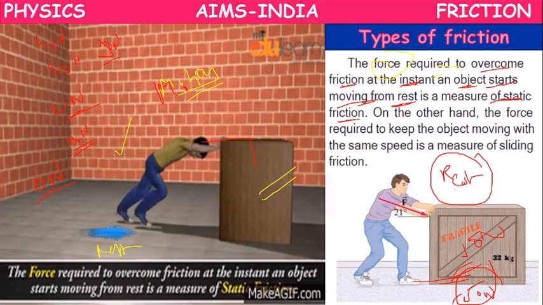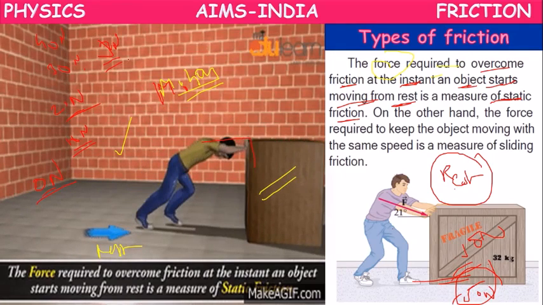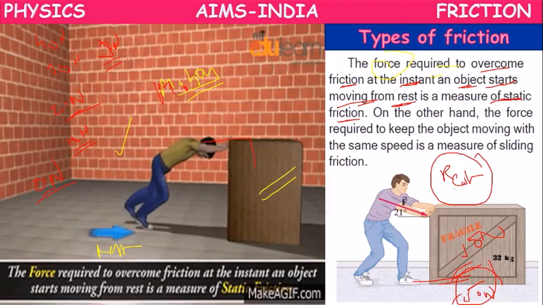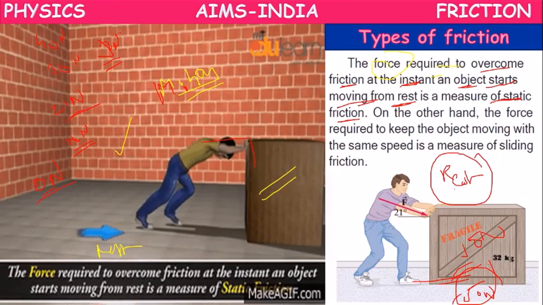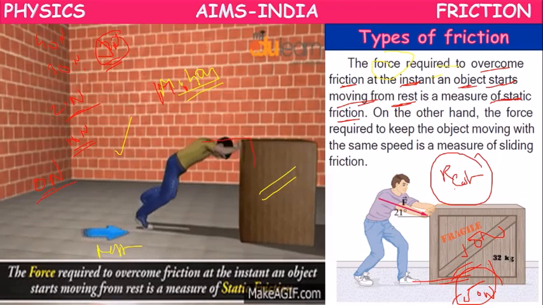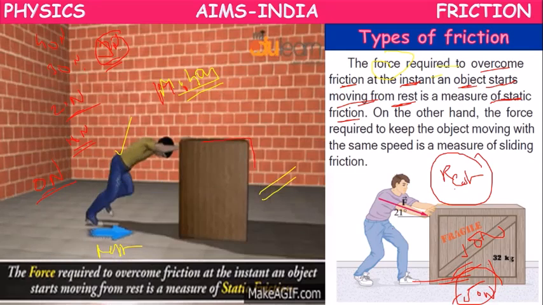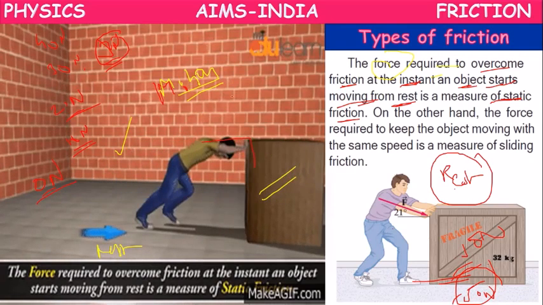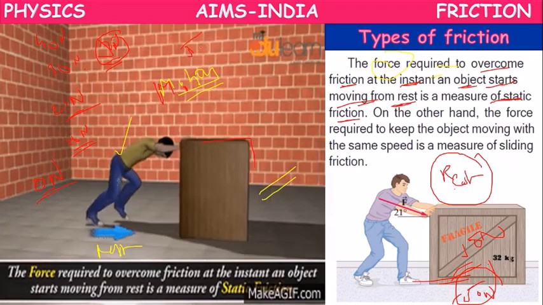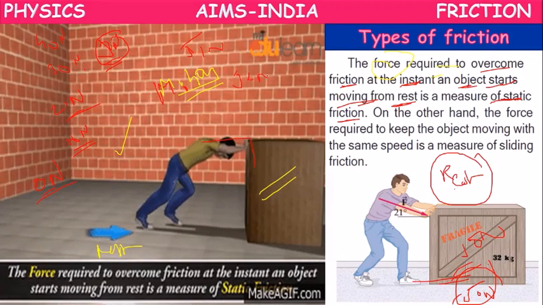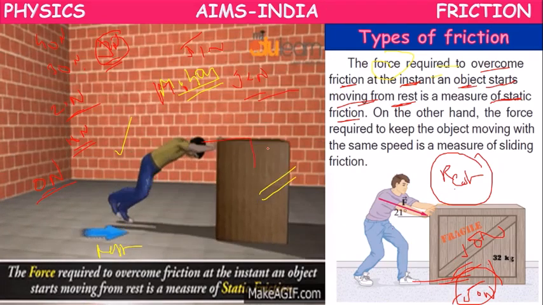At 50 newtons, it is ready to start, because the friction is 50 newtons. If you apply somewhat more force, 51 newtons, 52 newtons, it will start moving.